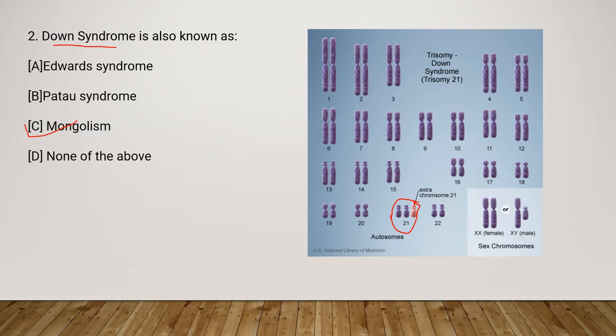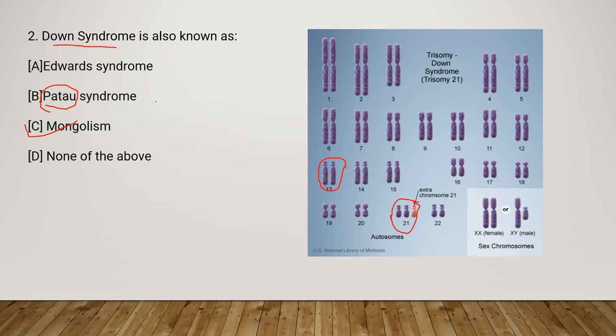And you can see here the Patau syndrome. In this, a person has an extra chromosome 13. Like here the chromosome 21 is extra, in Patau syndrome you will find an extra chromosome in the 13th chromosome.